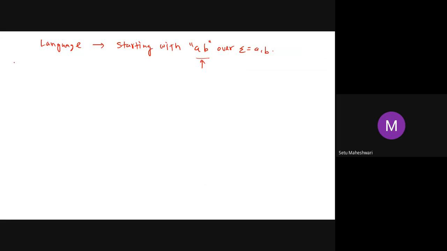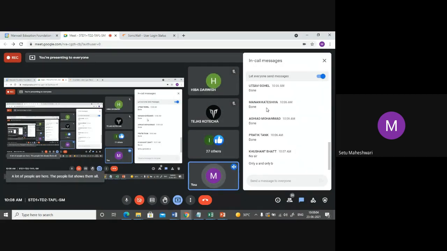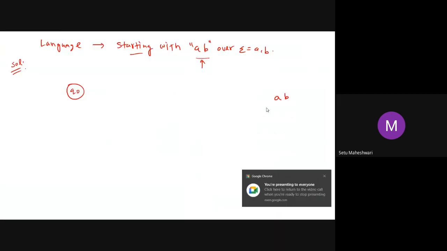How should we think while doing this question? First, what is the smallest string starting with AB? Single A? Single A is not starting with AB. Single A is starting with just A. B is not there. So the smallest string which is starting with AB is AB itself.